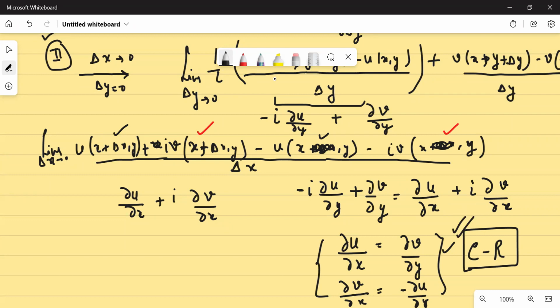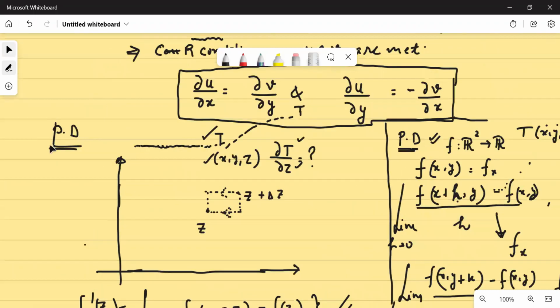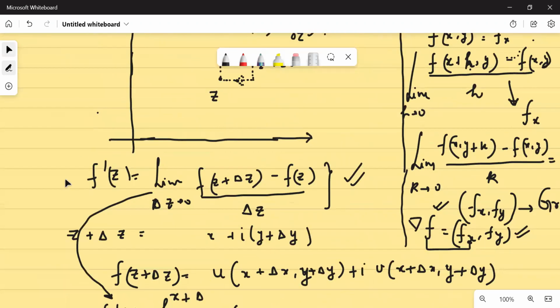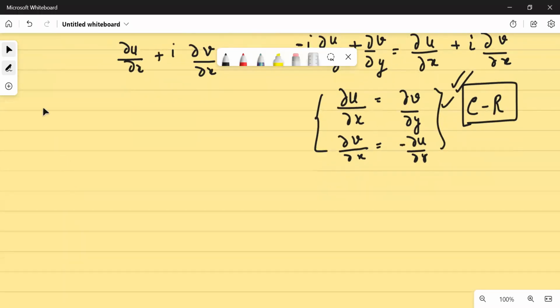Yes or no? देखो अभी भी हमने क्या लिया, हमारा इनिशियल प्रेमाइस क्या था कि हमारा फंक्शन जो है वो डिफरेंशिएबल. So if our function is differentiable, then my Cauchy-Riemann conditions will be met. Yes or no? Yes, sir. Okay. In next lecture we are going to consider थोड़े से और इसमें difficulties, but do understand this point. Okay, यहाँ तक कोई दिक्कत?